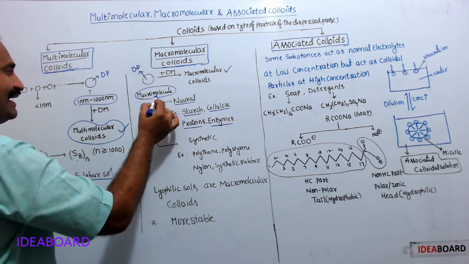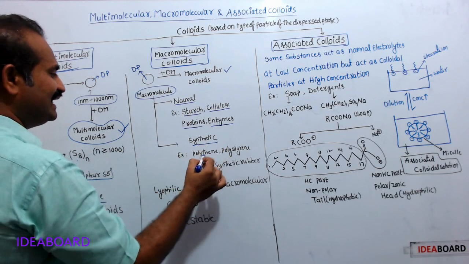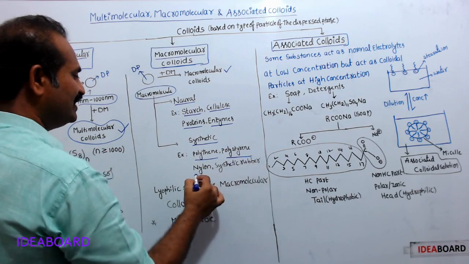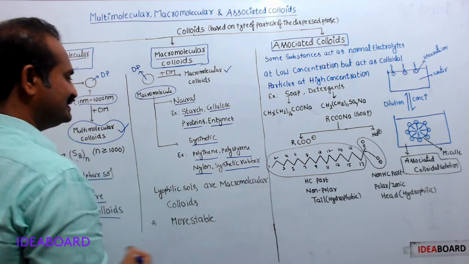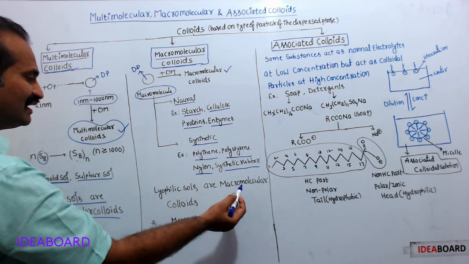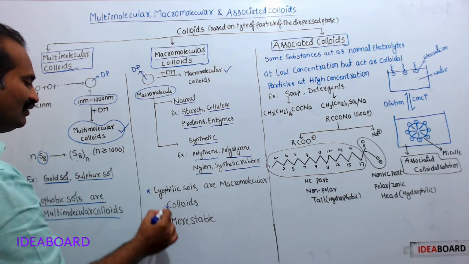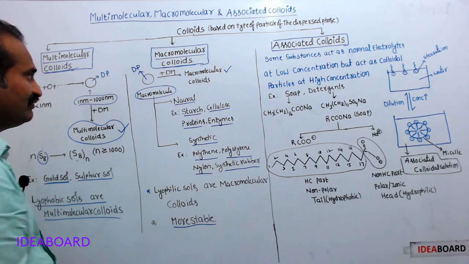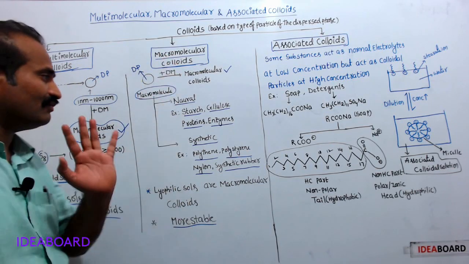They may be synthetic, like polythene, polystyrene, nylon, synthetic rubber, etc. Usually lyophilic sols are macromolecular colloids. We know lyophilic sols are more stable, therefore macromolecular colloids are more stable.